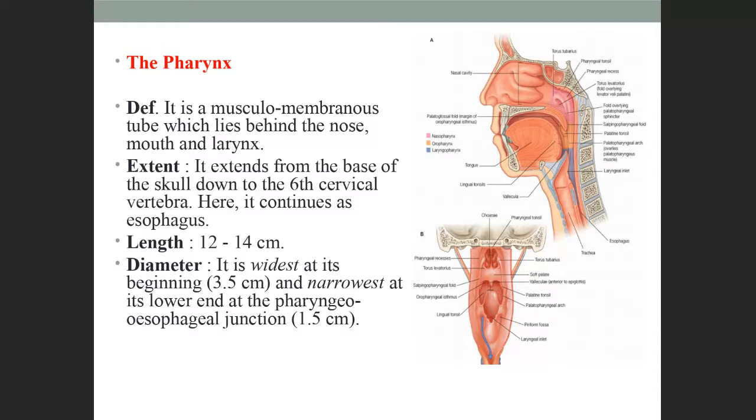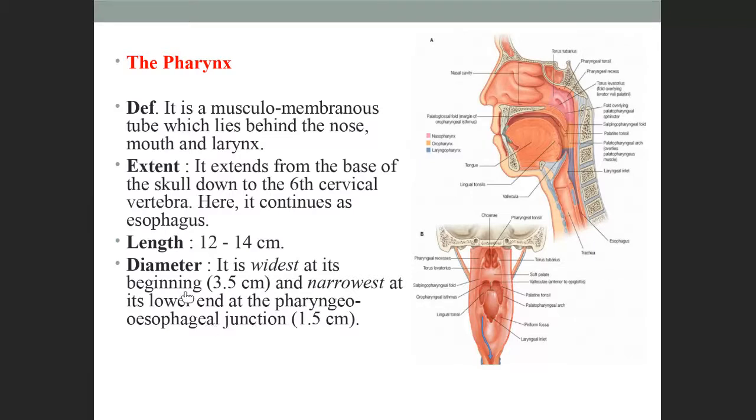From where does it extend? It extends from the base of the skull. Which is the base of the skull here? The base of the skull here is the sphenoid sinus. You have all seen the sphenoid sinus? From there, that part is called the base of the skull, up to the sixth cervical vertebra. So these are the vertebrae, and then it continues as the esophagus.